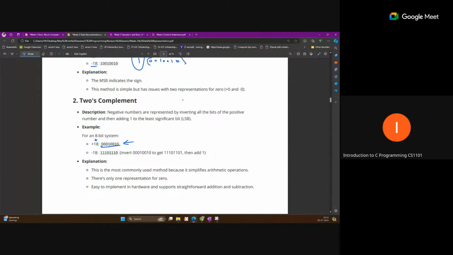So here we have this number, 0 0 0 1 0 0 1 0. This is the original 18, but we want to represent minus 18. So first we will convert it into 1's complement. That means we will invert all the bits, so 0 becomes 1 and 1 becomes 0. That gives 1 1 1 0 1 1 0 1. So this is now the 1's complement. After that, we will add plus 1 to this, and then it will become the 2's complement.